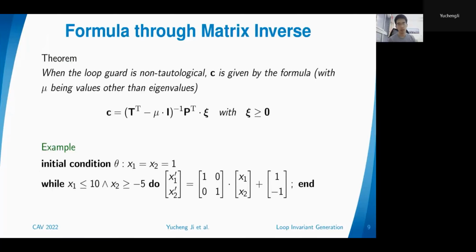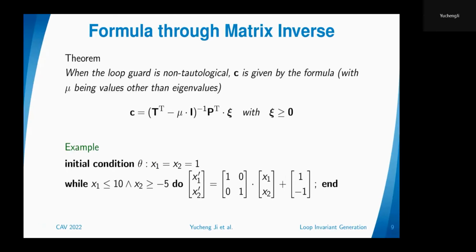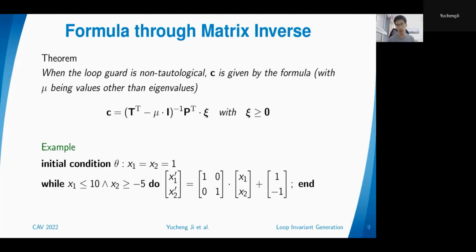T transpose minus mu times identity matrix, and doing the inverse matrix and times the coefficients from the loop guard. So this is a directly computable formula for C. And psi is a free non-negative parameter, can be taken by any non-negative values.